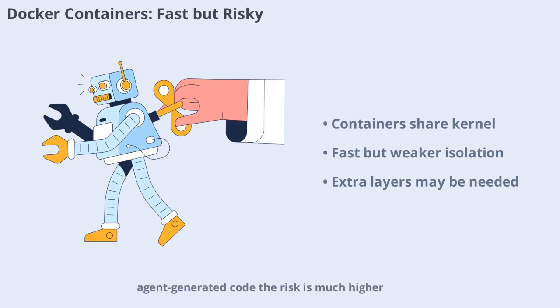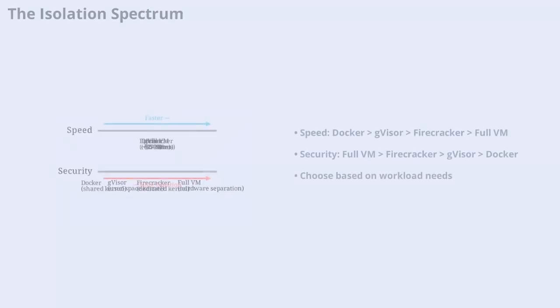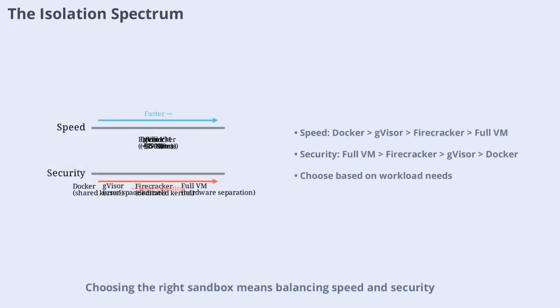For untrusted, agent-generated code, the risk is much higher. Some platforms use Docker with additional isolation layers for extra safety. Choosing the right sandbox means balancing speed and security.